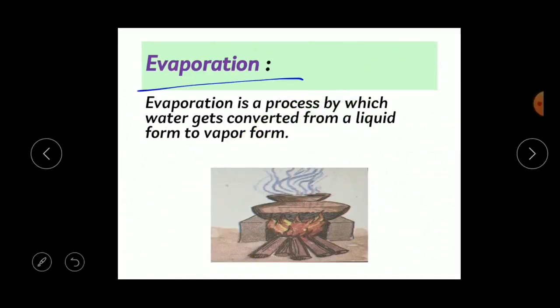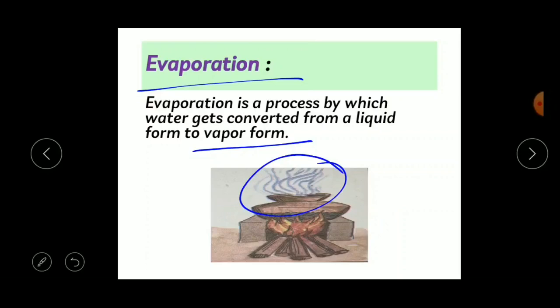Evaporation. Evaporation is a process by which water gets converted from a liquid form to vapor form. So where do you see water being evaporated in your house? Children, when your mother is boiling water, just observe the vessel on the stove. What will we observe here? We'll observe that some gas is coming out from the vessel. That gas contains water droplets. So that is called vapor. Understood?